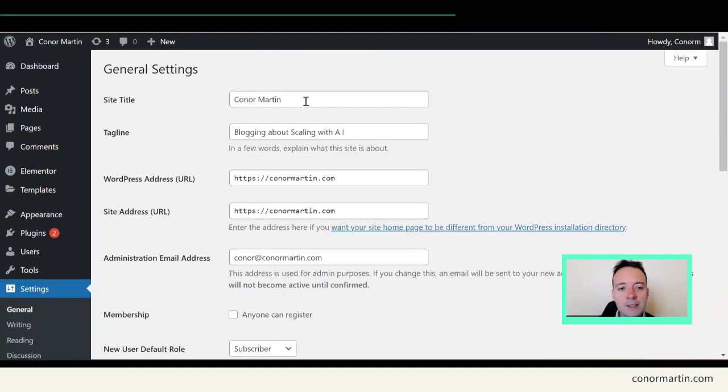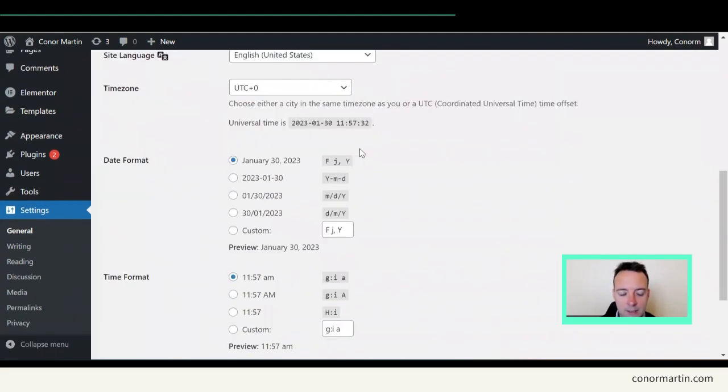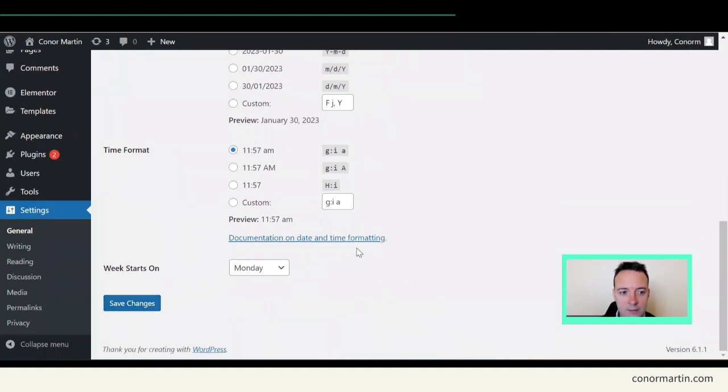The next thing you need to do is to type in what your website is about. So change the site title. This is my blog, connormartin.com, and it's what it's about. So it's blogging about scaling with AI. Okay, so you can change all of these things to the correct, and then again, hit save changes.